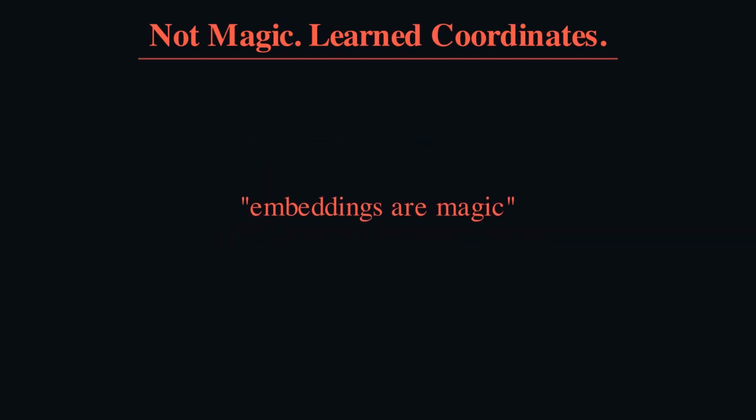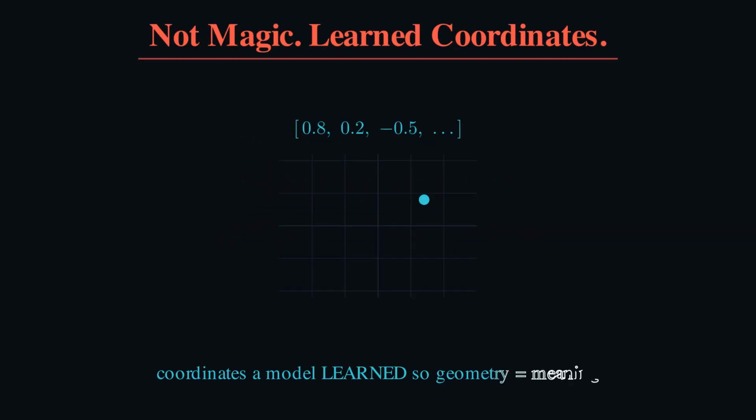People call embeddings magic. They are not. An embedding is just a list of coordinates a model learned, tuned so that distance means similarity and direction means meaning. No magic. Just geometry that was trained.